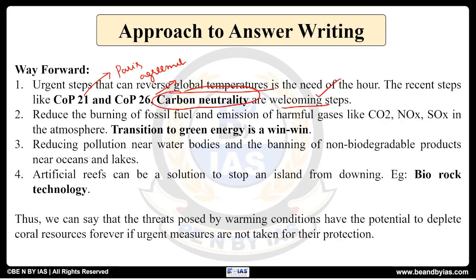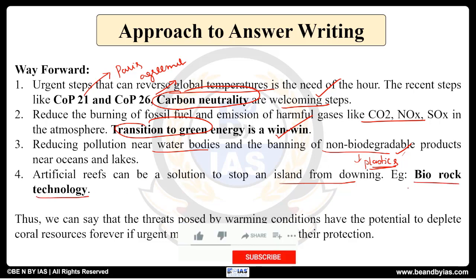Then reducing the burning of fossil fuels and emissions of these greenhouse gases is the need of the hour. यहाँ पर transition to green energy is a win-win situation. Reducing pollution near water bodies and banning non-biodegradable materials such as plastics can also improve the health of corals. Then artificial reef can be a solution to stop an island from drowning. And यहाँ पर we can use techniques such as biorock technology, which has been asked in 2022 prelims as well. So these are some of the ways forward.